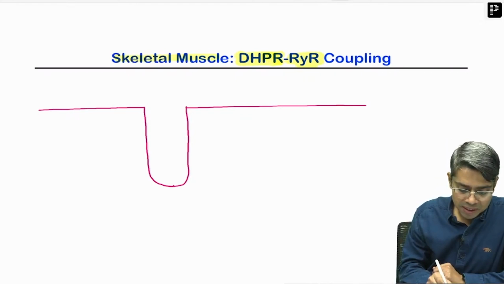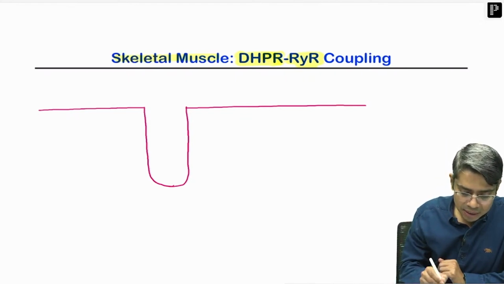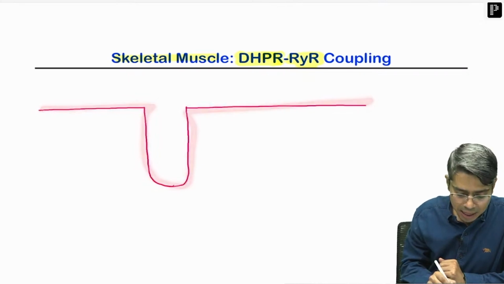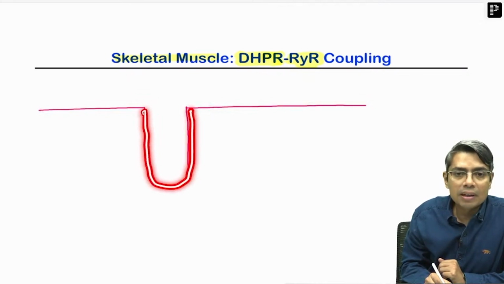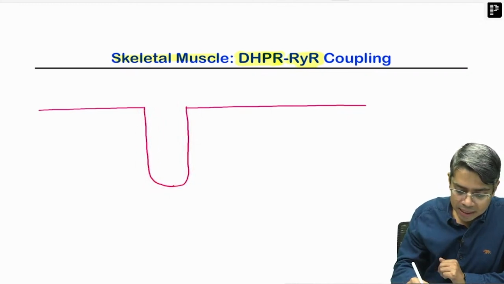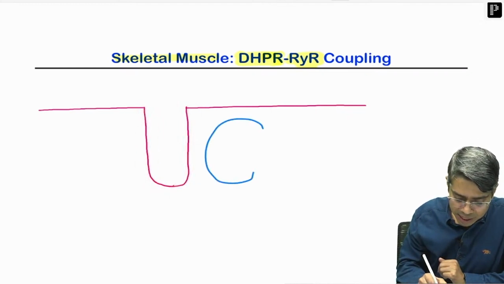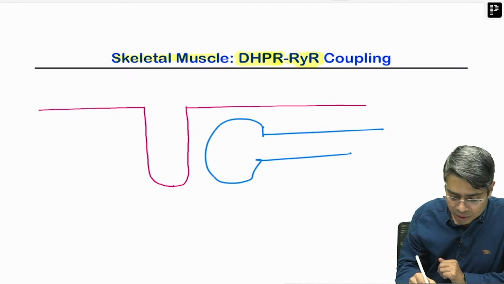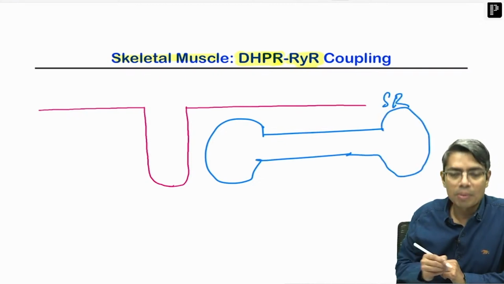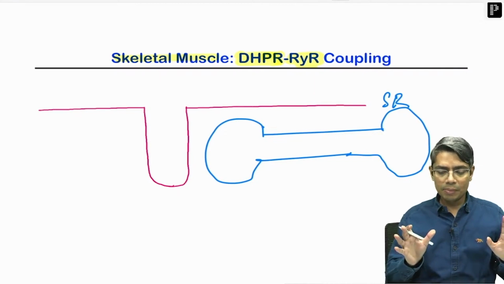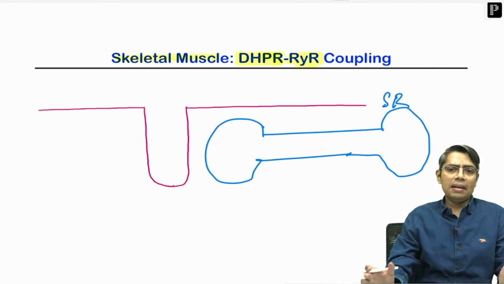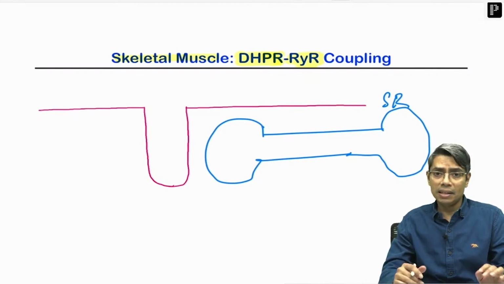So suppose this is a skeletal muscle and this red line that I have made is the cell membrane, and this is the T tubule of the skeletal muscle. All of you know that just beside this T tubule there will be an L tubule, the longitudinal tubule, which is nothing but the sarcoplasmic reticulum. This type of diagram, I discuss this topic in every LRR session. So you will find it in INI-CET also, and here too.